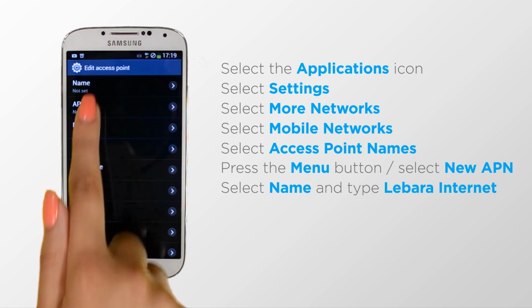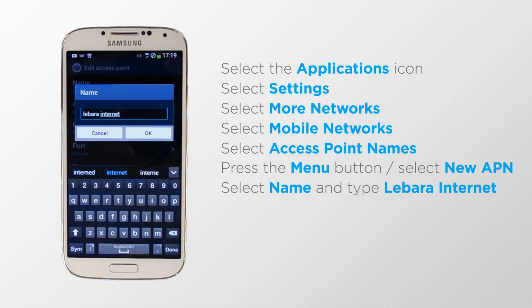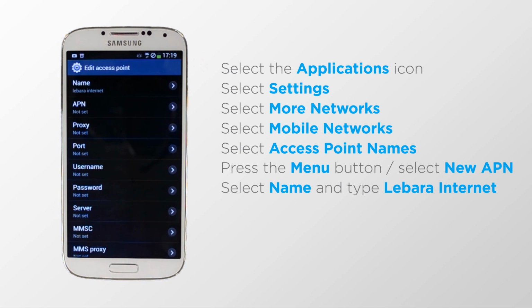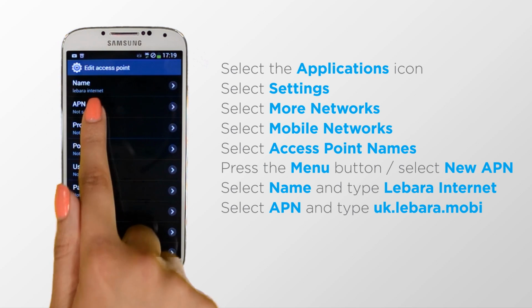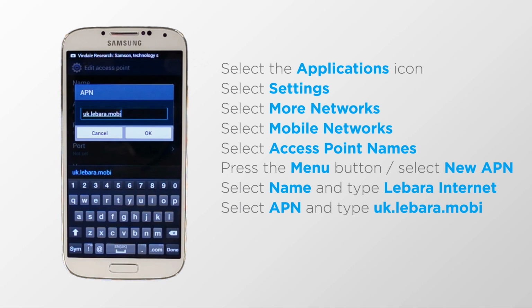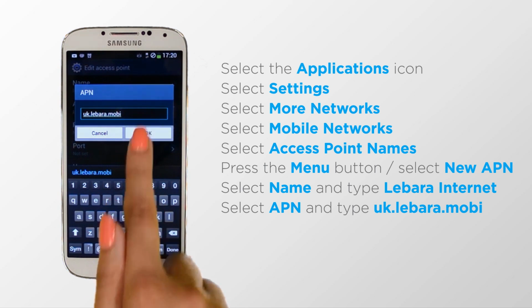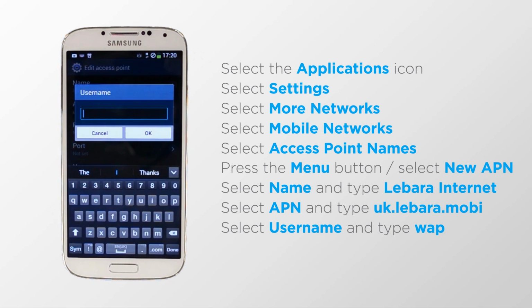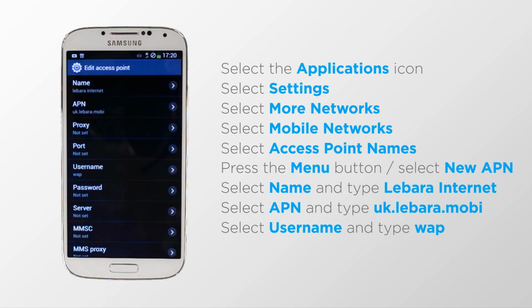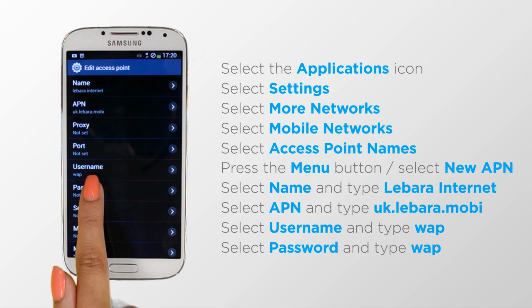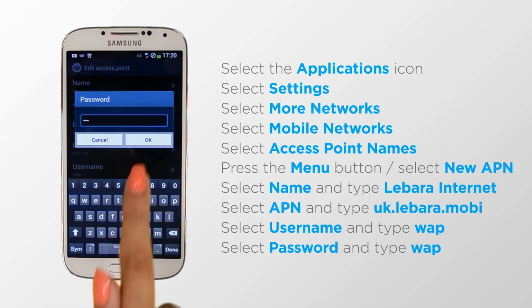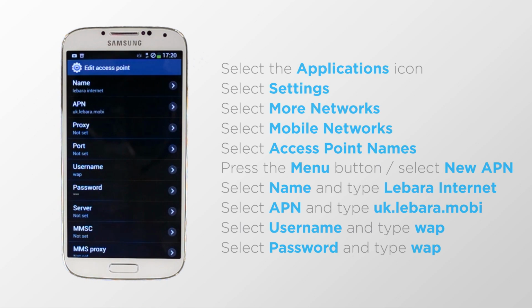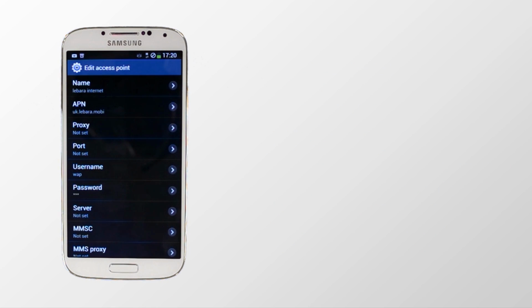Select Name. Type Lebara Internet and click OK. Select APN. Type uk.lebara.mobi and click OK. Select Username. Type WAP and click OK. Select Password. Type WAP and click OK. You have now installed Lebara Internet settings to your Samsung Galaxy phone.